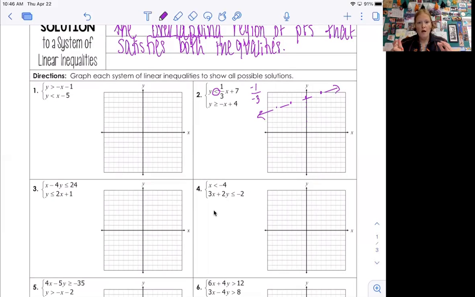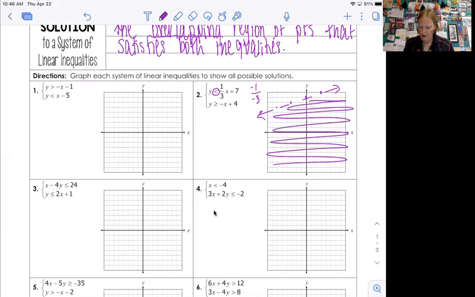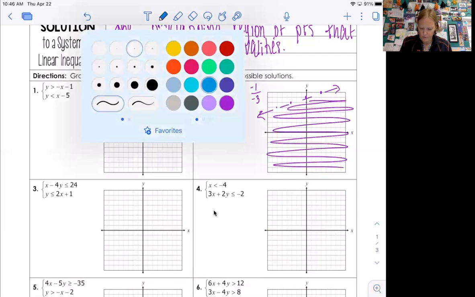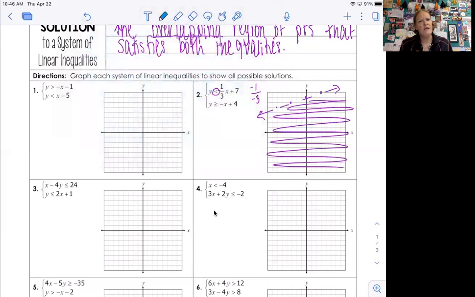That is a less than symbol, so I'm going to shade down here. Now I'm going to use a different color. You are not required to use a different color for these graphs. It is helpful to see your solution set, but I'll show you how to mark it if you just use a regular pencil. You could probably use pen on this assignment.